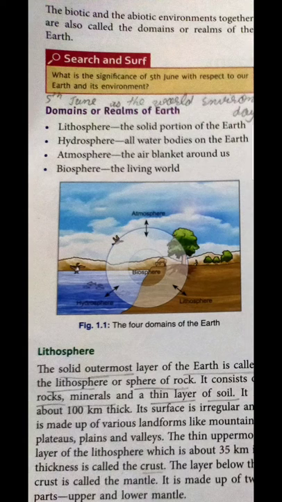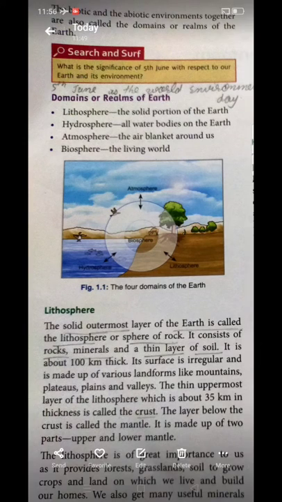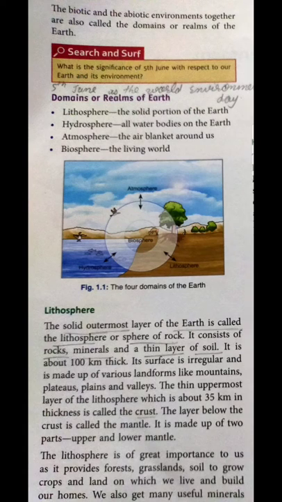Before starting the domains, we need to check out this question. What is the significance of 5 June with respect to our earth and its environment? The 5th June is a date which is considered as World Environment Day, and it plays an important role in environmental stability because this day is celebrated as World Environment Day. 5th June, remember the date.